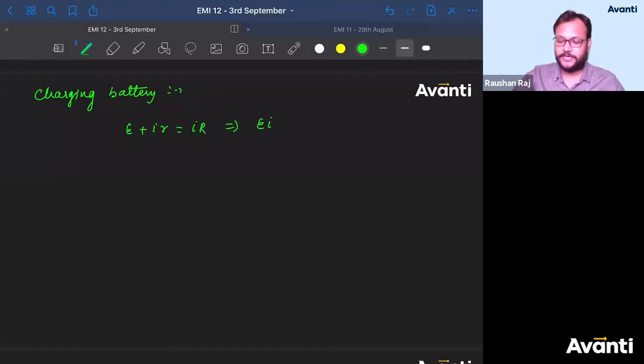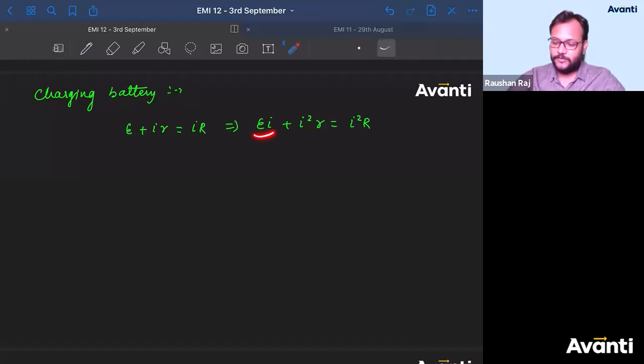Multiply I here, so you'll get EI plus I square r will be equal to I square R. Guys, सबको समझ में आया? Here energy is given to the battery because the battery is getting charged. ठीक है बच्चा लोग, ये डिस्चार्जिंग का नहीं है, ये चार्जिंग का है. So you are not able to bifurcate whether this is plus or minus. So EI plus I square into small r will be equal to I square into capital R.